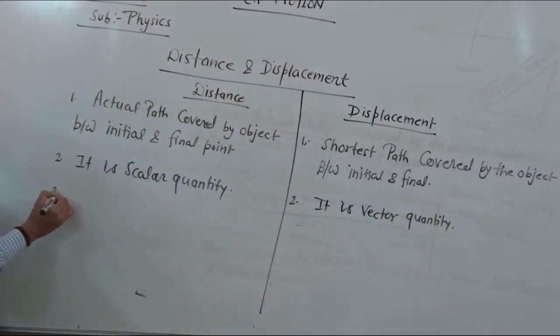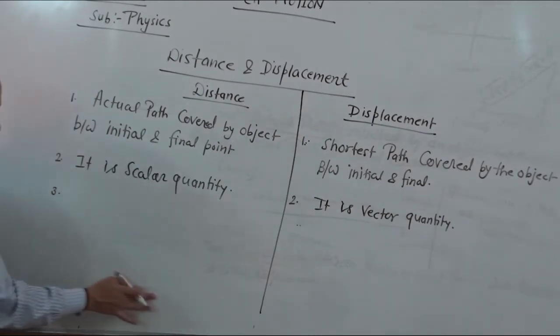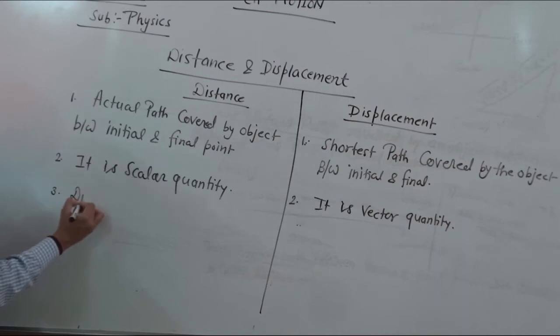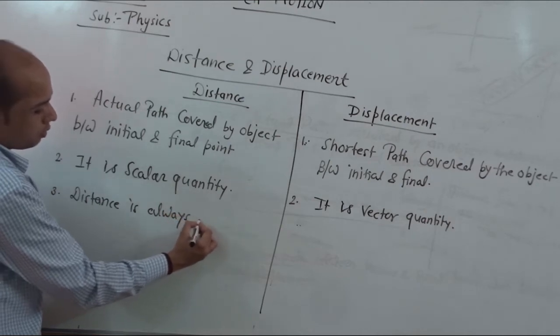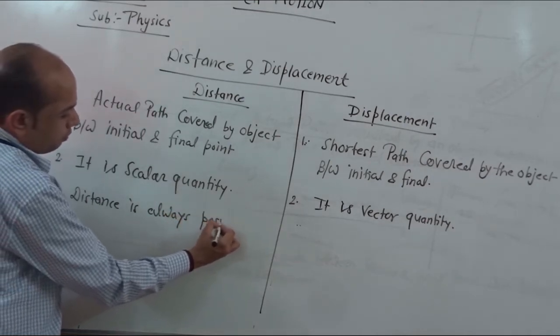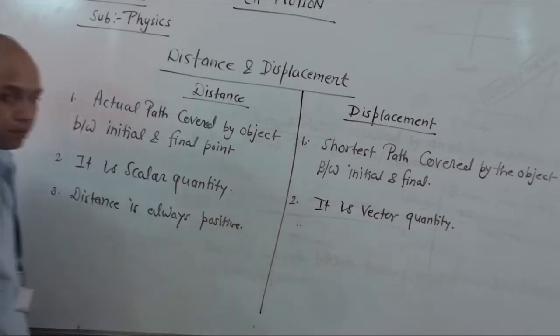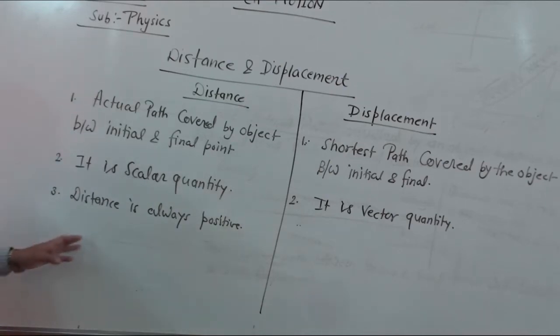Number 3: distance is always positive. That means distance is never negative, never zero.